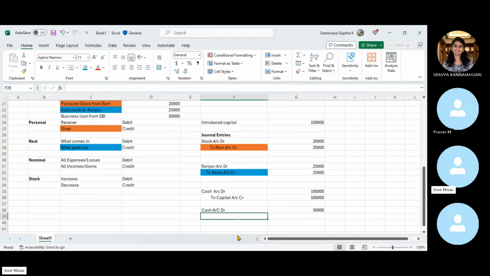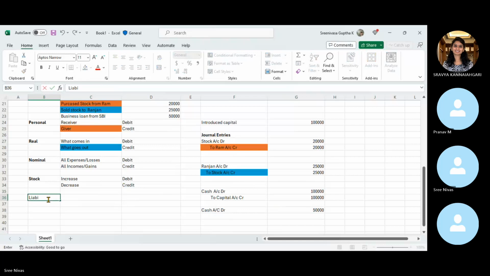And against which one does this have to be connected? We have received it from the SBA, right? So who is the giver here? The giver has to be credited. This is one principle. At the same time, if you look at it in a different way, the SBA is a creditor, right? It's a liability for us. So even liability, whenever there is an increase in the liability, it should always be credited.